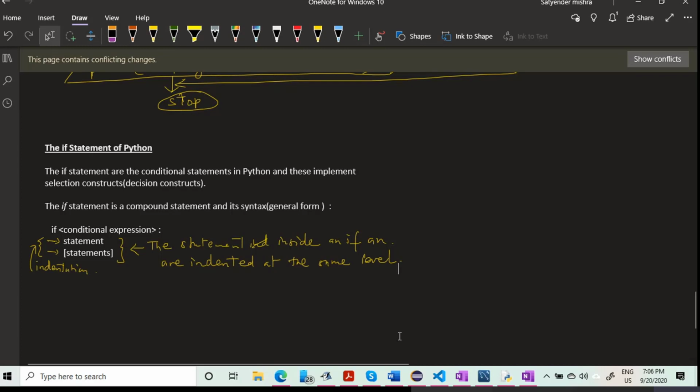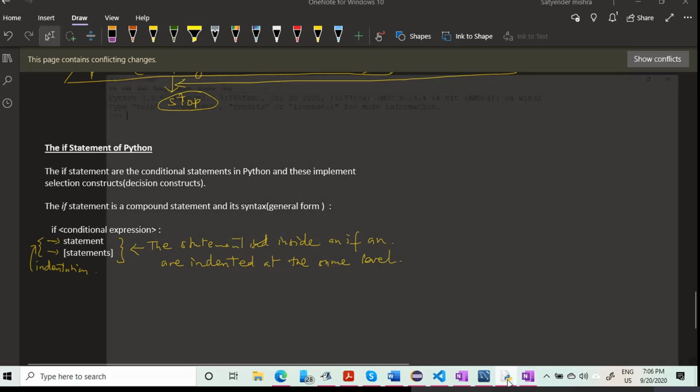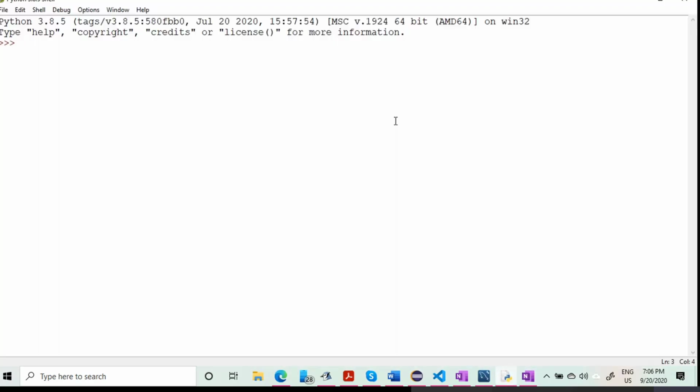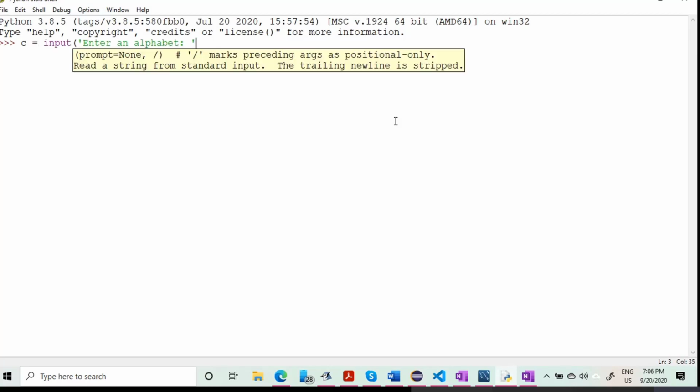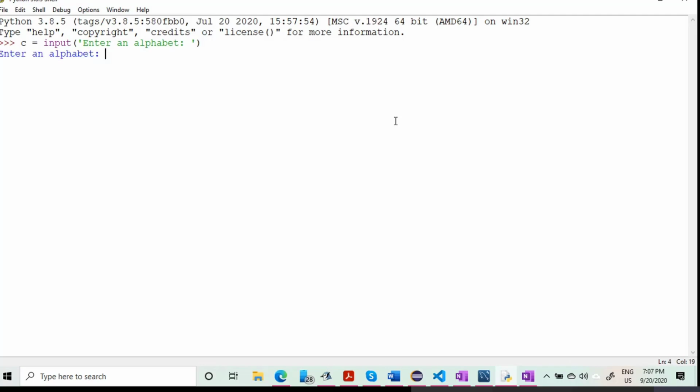So you can write an if statement in Python. Say for example, I'm writing here C is equal to, assuming that the user will enter an alphabet here. Say I've entered here Q. Now I want to check whether C contains an alphabet or not.